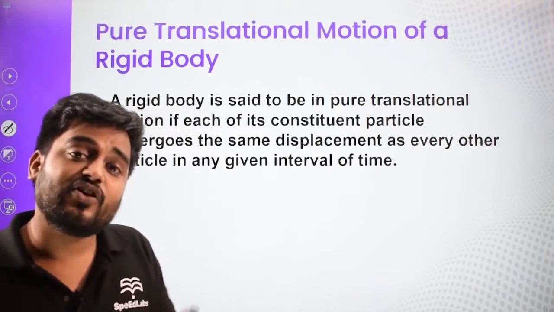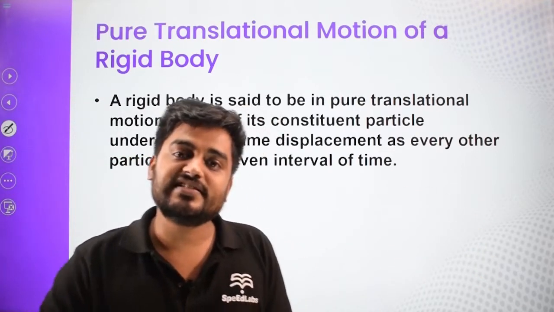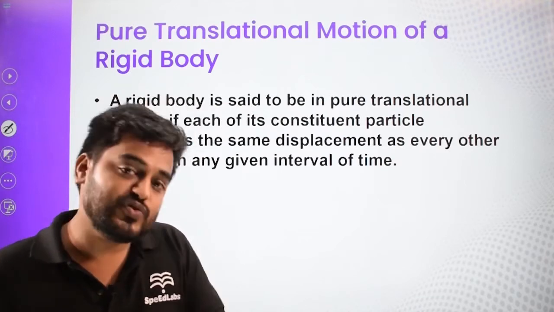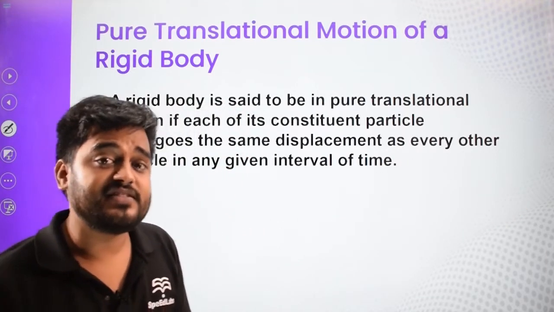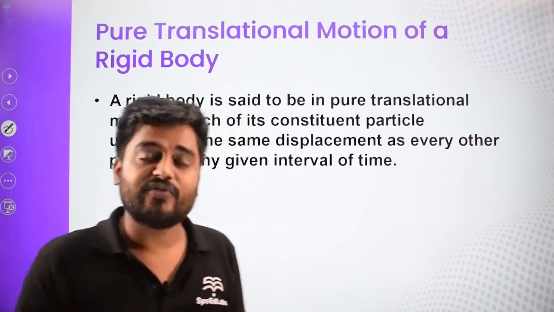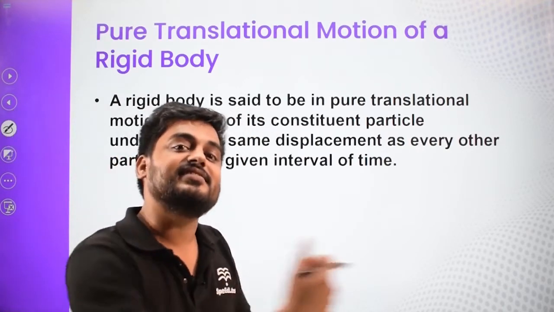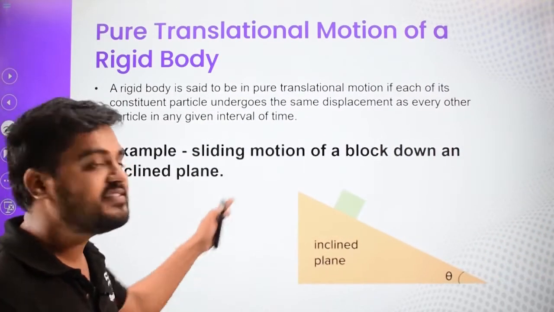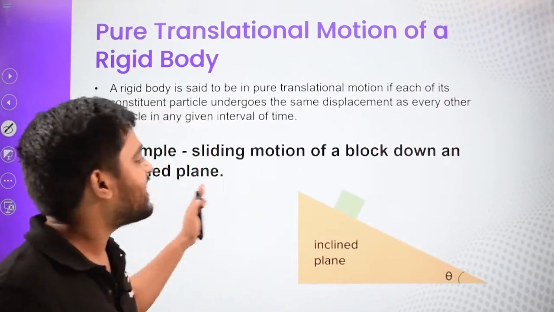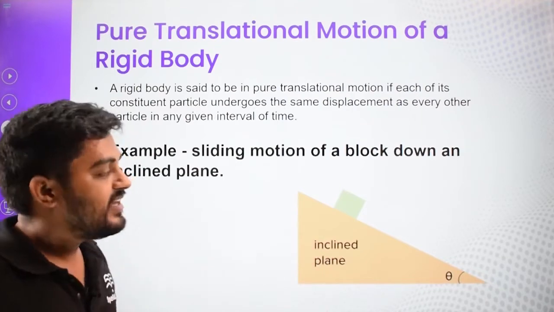For example, when your car moves, whatever is the displacement of the front part of your car, the same displacement is there for the back part of your car as well. So the car is doing translatory motion, right? Now let us discuss one more example. This is a simple physics example: the sliding motion of a block down an inclined plane.